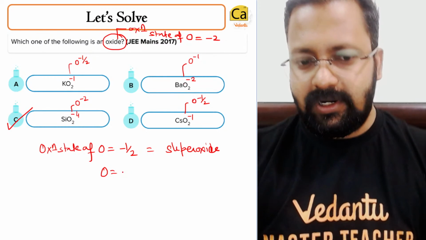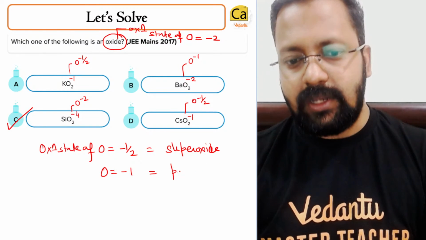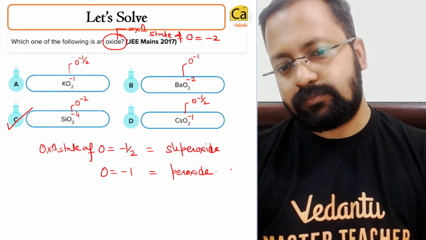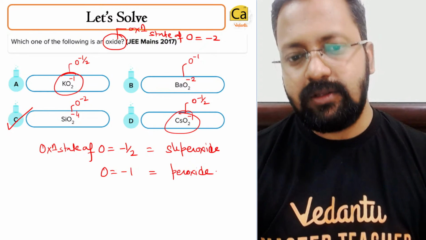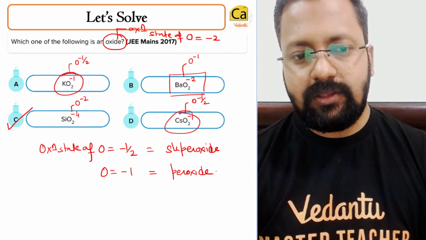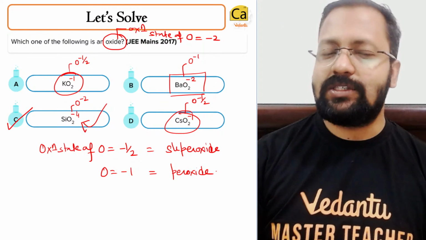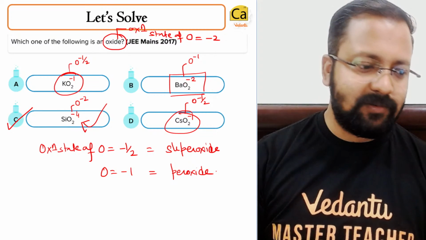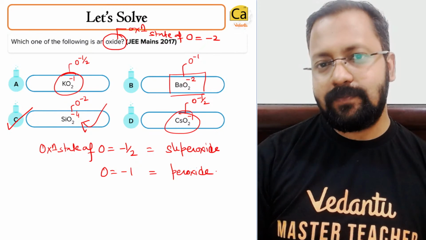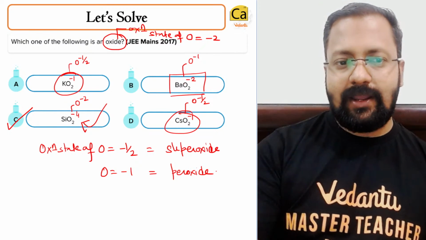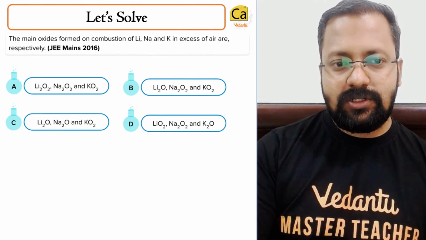And if oxygen's oxidation state is -1, it will be a peroxide. So this is a superoxide, this is a superoxide, this is a peroxide. So this one turns out to be an oxide. SiO2 is silica. Silica is an oxide of silicon. Okay, the right answer is C. Clear? The right answer is C. Chalo, let's go on to the next question.